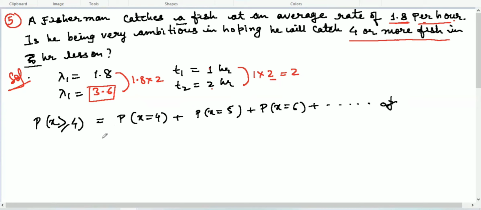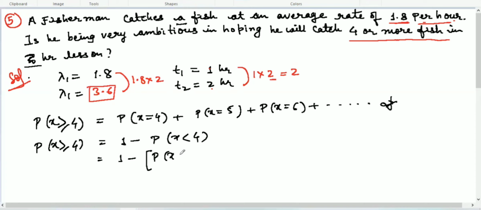Now to find P of X greater than or equal to 4, we have to do 1 minus P of X less than 4. So 1 minus the probability of X less than 4 means the probability of X equal to 0, plus the probability of X equal to 1, plus the probability of X equal to 2, plus the probability of X equal to 3. So less than 4 means we have to go till 3.